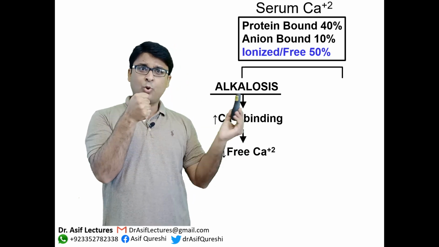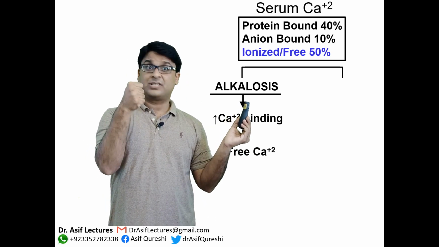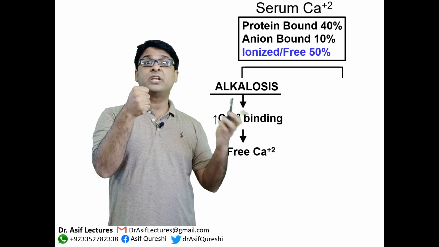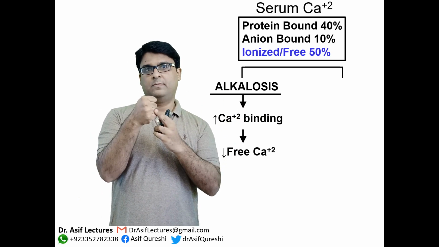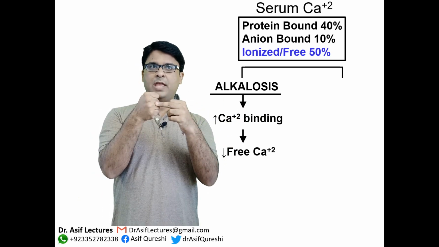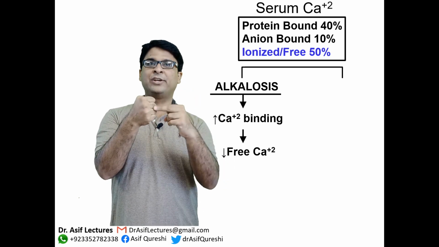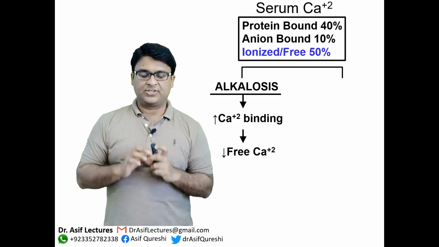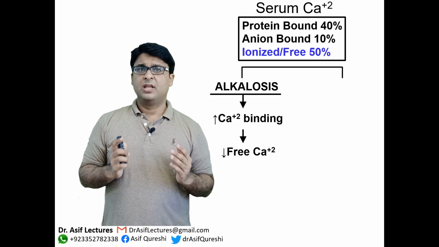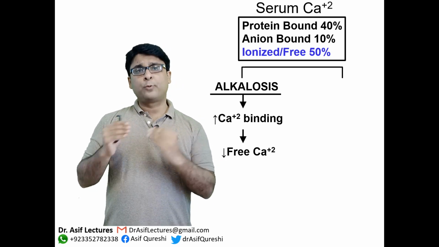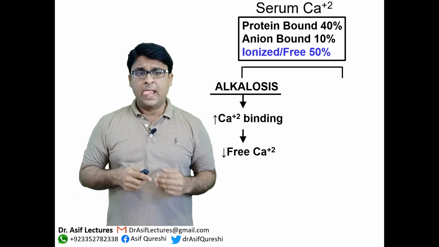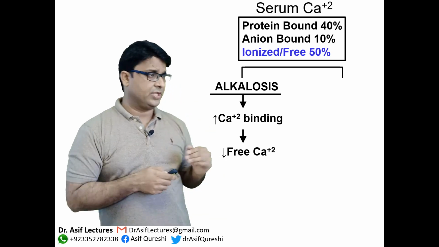And once the hydrogen goes away, now the seat is free. And who sits here now? Calcium. And because calcium sits here, free calcium level goes down because it's more and more binding to the protein. So the bottom line is this: in alkalosis, calcium binding to the proteins is increased, okay? Because hydrogen is detached from the proteins.